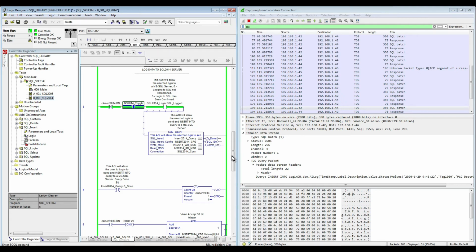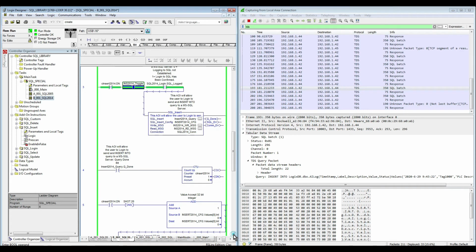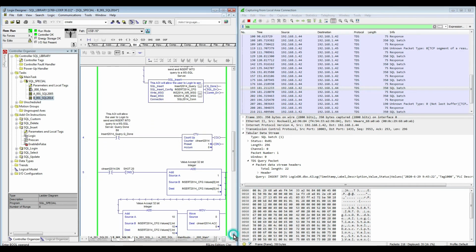We just toggled it, and we're already getting some responses, and we should see, here we go, this is incrementing.